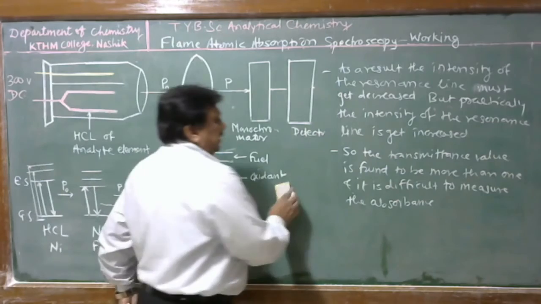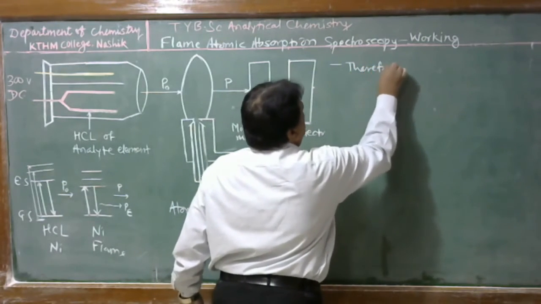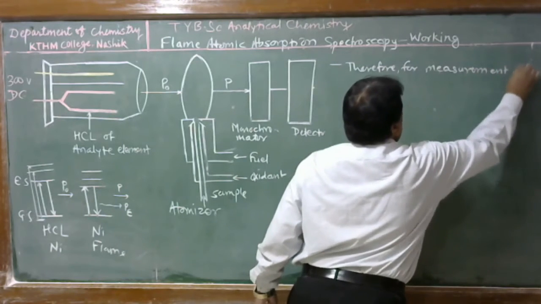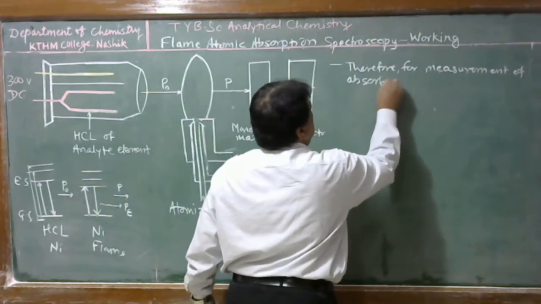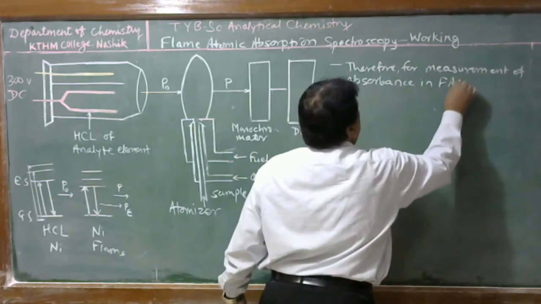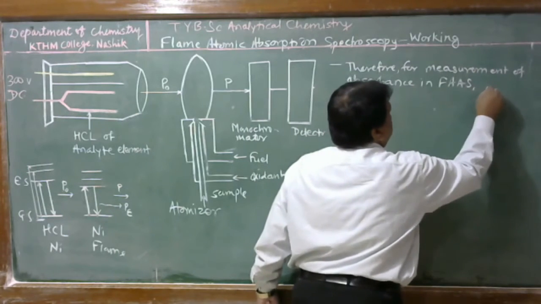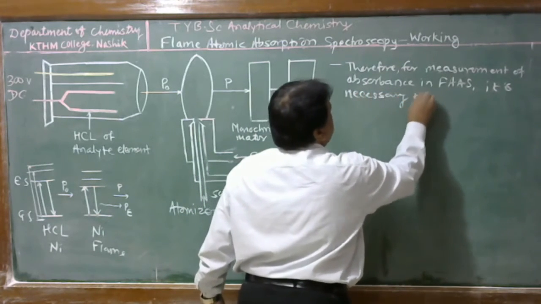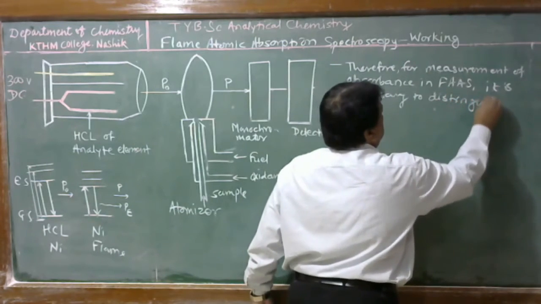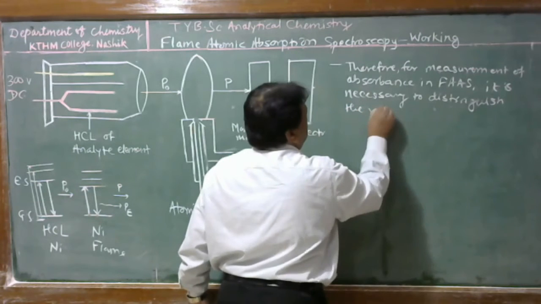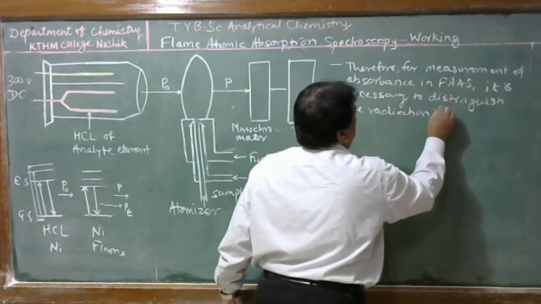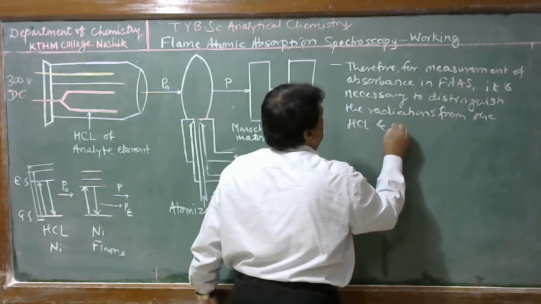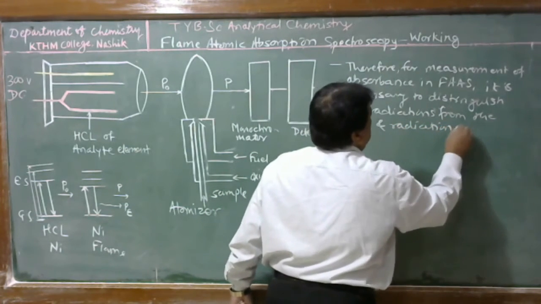To overcome this difficulty, for measurement of absorbance in flame atomic absorption spectroscopy, it is necessary to distinguish the radiation from the hollow cathode lamp and radiation from the flame.